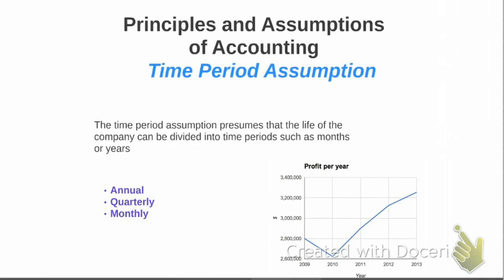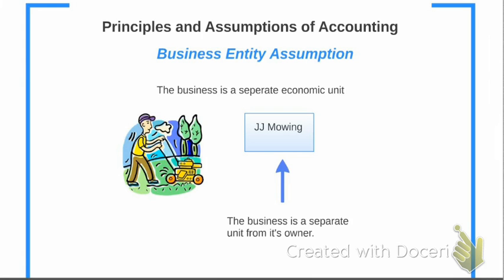A large company will prepare monthly reports as well as quarterly and annual, but a smaller company will only prepare annual reports. If a company is listed in the stock exchange, they are required by law to prepare quarterly as well as annual reports. The final and the most basic assumption in accounting is called the business entity assumption, sometimes also called the entity assumption.